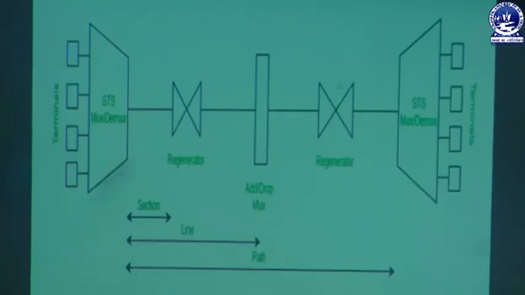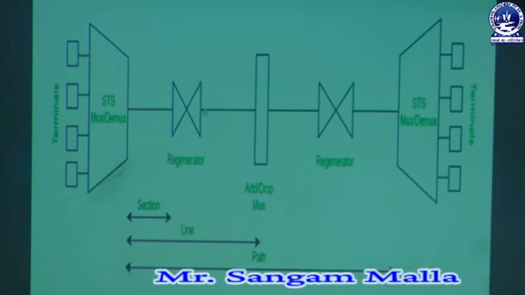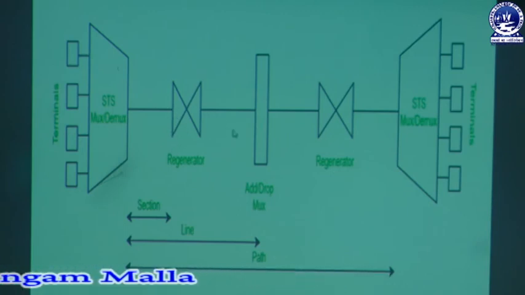Now you can see the image over here. As we have discussed, the STS multiplexer is over here, where it combines a number of users from the electronic media. That means the signals will be electrical or electronic signals. So the STS multiplexer will convert the electronic signals into optical signals. So the optical signals will be transmitted and the regenerator devices are installed. Regenerator devices are used to regenerate the signal, that means to extend the capability of the network. Where there is a loss of energy, at that place the regenerators are placed. Next, again it will be sent in the optical cables.